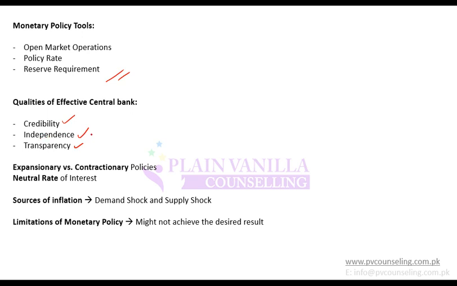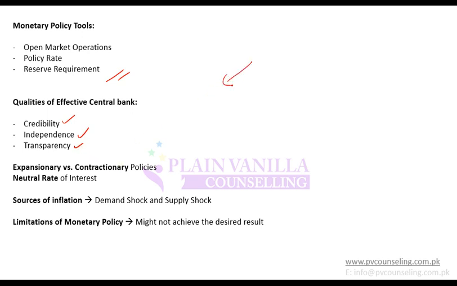Independence means that it should be independent from the influence of government. Sometimes a central bank might come under the influence of government. If a central bank is not dependent on government, or does not need the government's sign off on everything or on anything, and it can freely come up with its policy and implement it, then that central bank is known as independent.